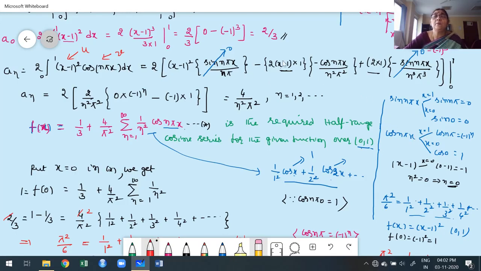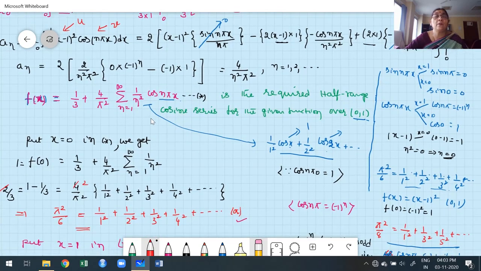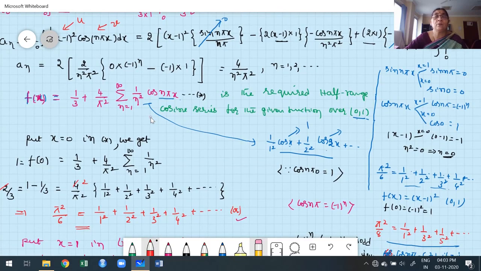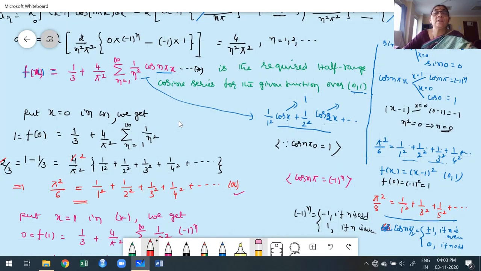Now here what happens, sine functions are 0. Immediately I write, the sine terms, whatever terms are involved in sine, I am going to neglect, that is 0. Cosine function is not 0, carefully apply the upper and lower limit whenever having a linear factor. Most of the students make mistakes: for x is 0 it is minus 1, but they are writing 0. Please take care of that. Each small thing is also very important. After that we get An, verify whether it is true or not for all the values of n is equal to 1 to infinity. Then automatically you have to construct the Fourier series, the half-range Fourier cosine series, because when you expand, this series involves only cosine functions.